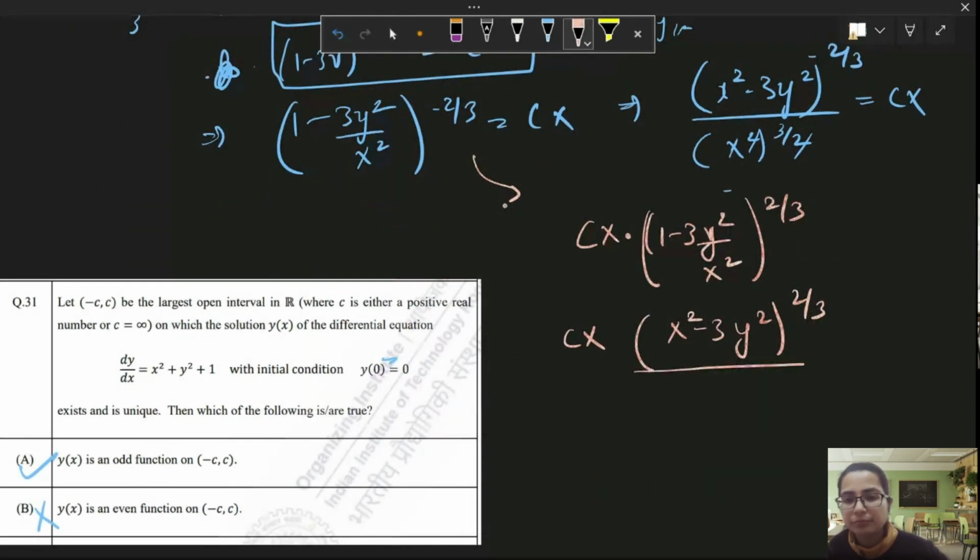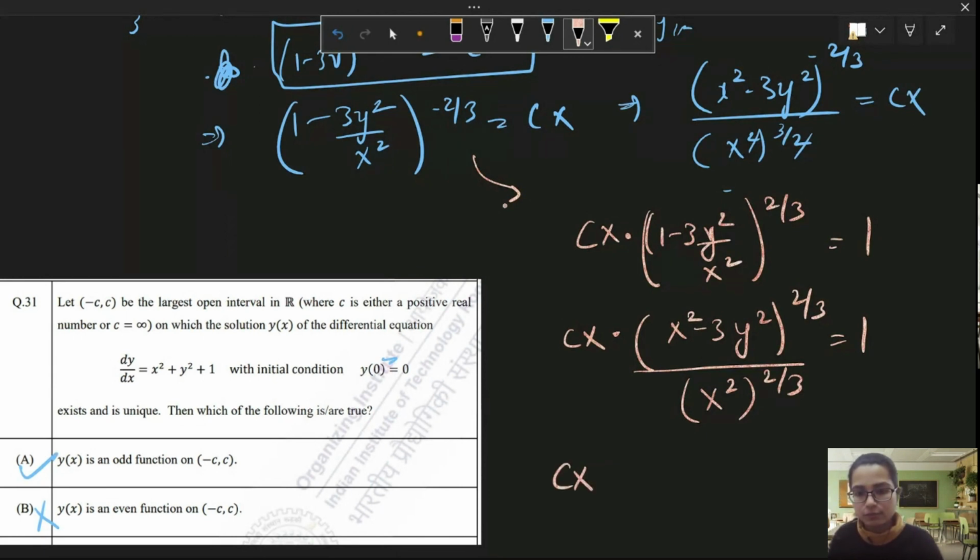there is something, maybe equals to 1. x square raised to power 2 by 3. It should be 4 by 3 then.